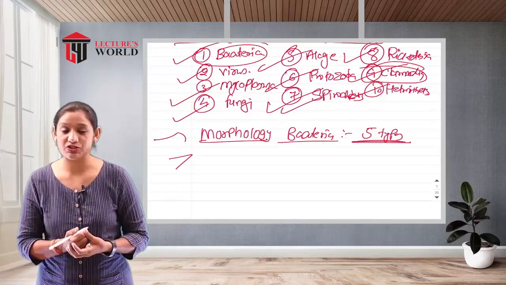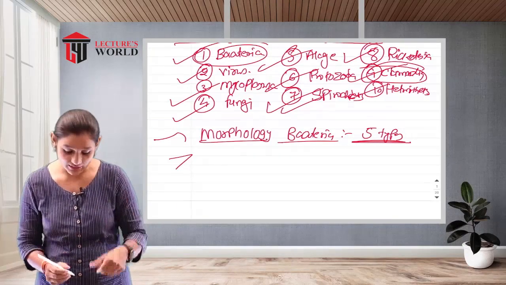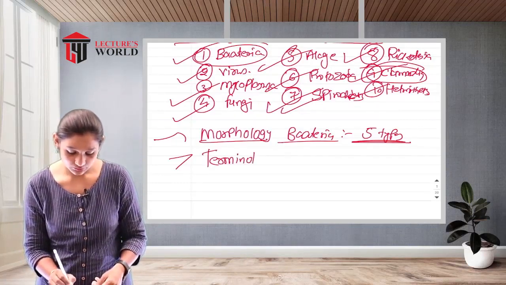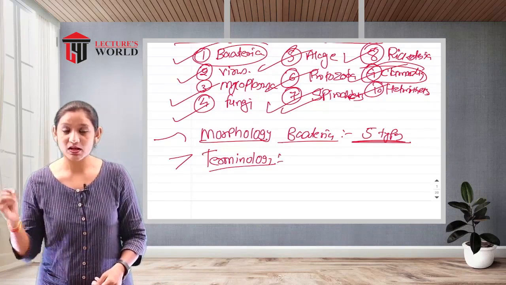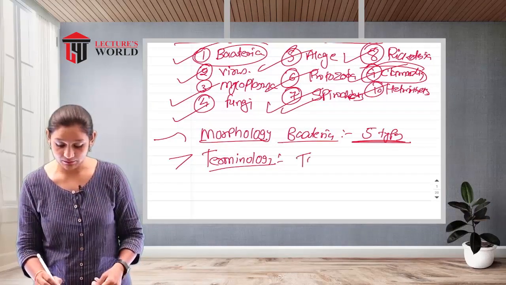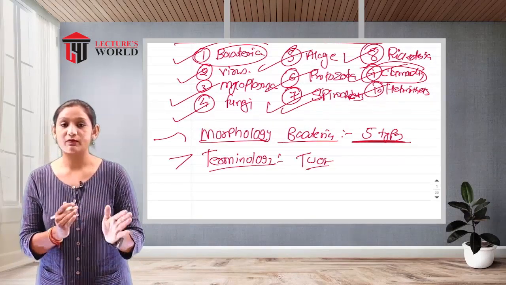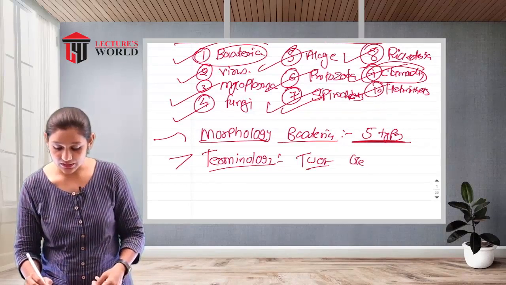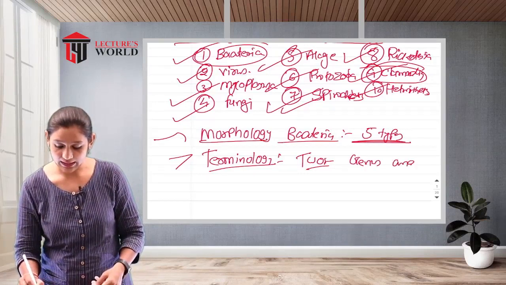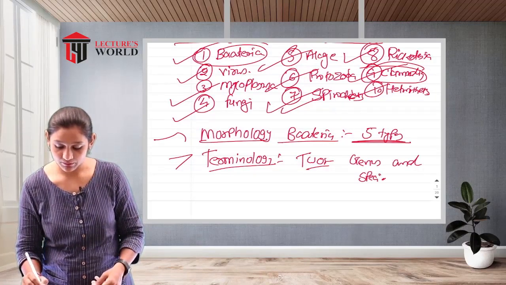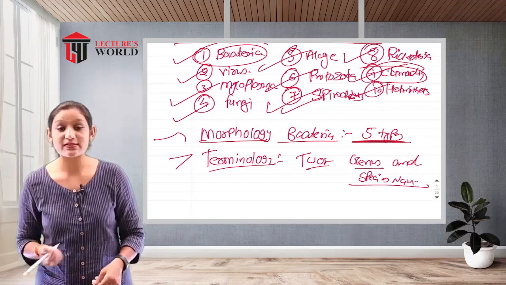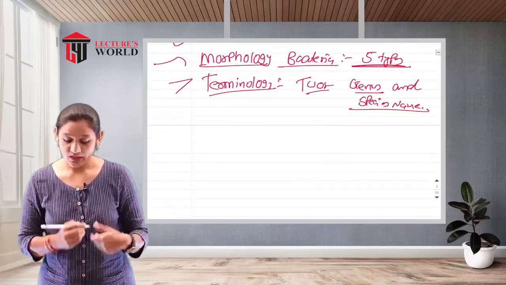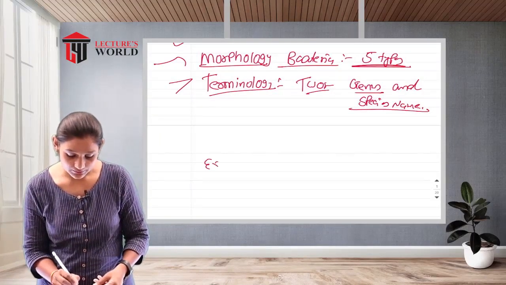The terminology is always in two parts. First, the genus name, and second, the species name. Genus and species name. I hope you understand that.